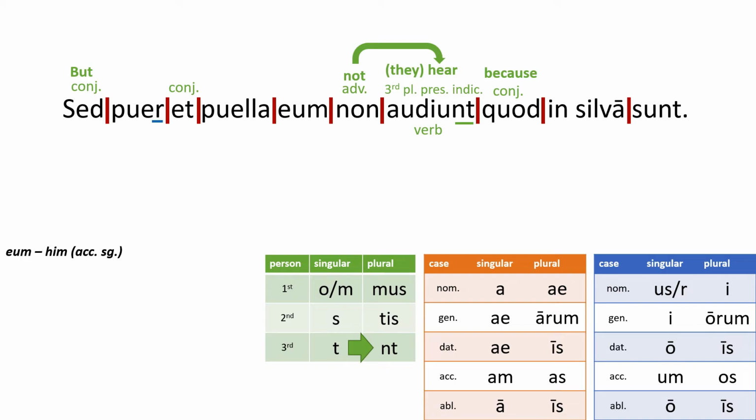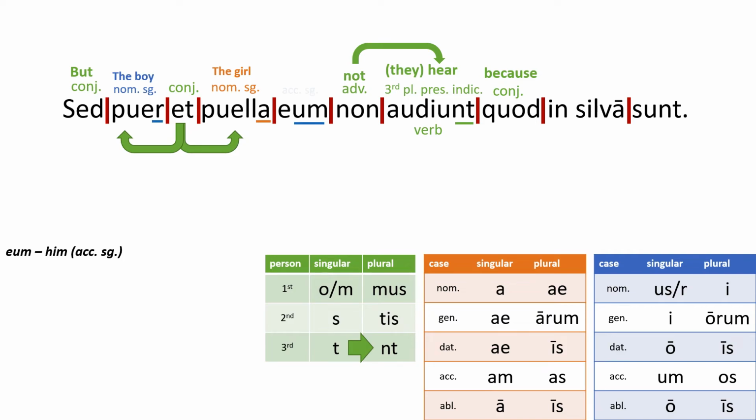Who is the they? Well, puer and puella look to me like they're both nominative singular. The boy and the girl. When you have a nominative singular and nominative singular, that adds up to be plural. So I think the et is joining puer and puella, the boy and the girl. They do not hear.